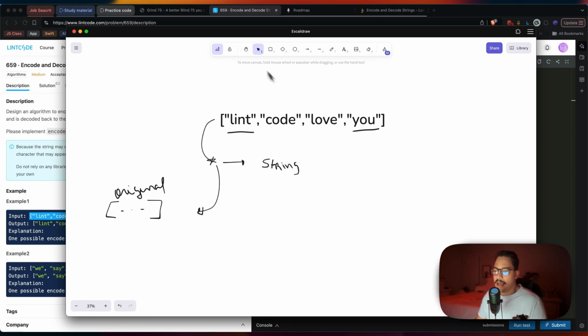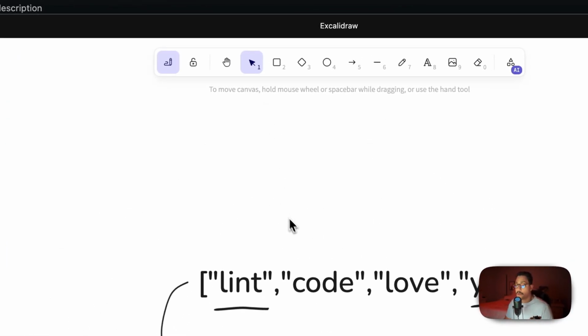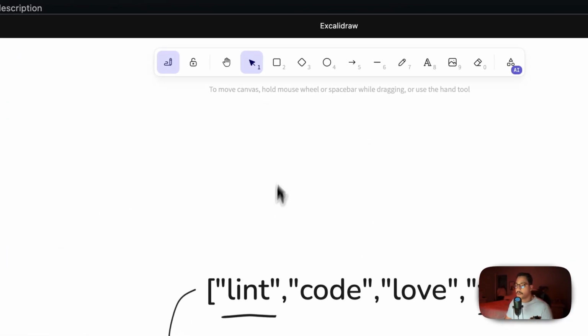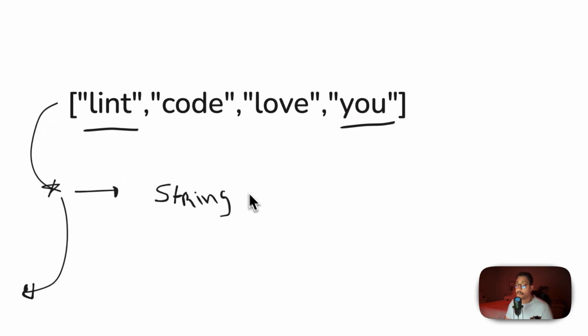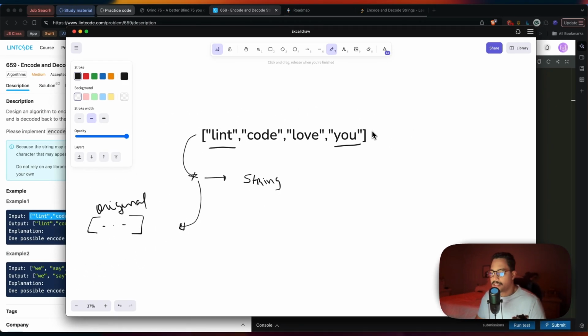And what I mean by that is kind of similar to what we were talking about earlier, but it's not going to be in metadata. It's going to be in the same string, right? So how do we do that? We're not going to have to create a separate data structure to store that information. We're going to do it in the same string. So how do we do that?